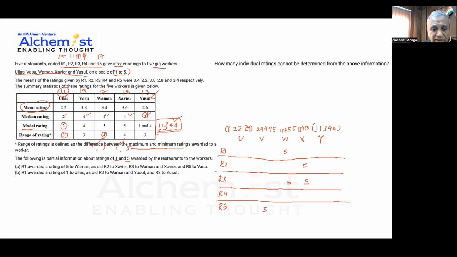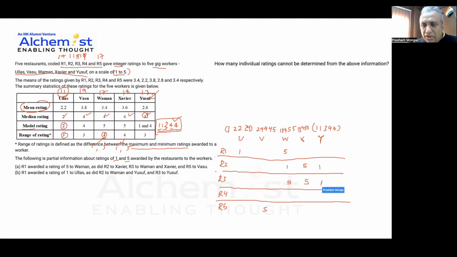Now say R1 awarded a rating of 1 to Ullas. So I put a 1 for Ullas here. As did R2 to Waman. So R2 gave what to Waman? R2 gave 1 to Waman. So R2, 1 to 1. And 1 to Yusuf also, 1 to Yusuf. So R2 is done. R3 is here. R3 has given 1 to Yusuf. So I've captured this data now.